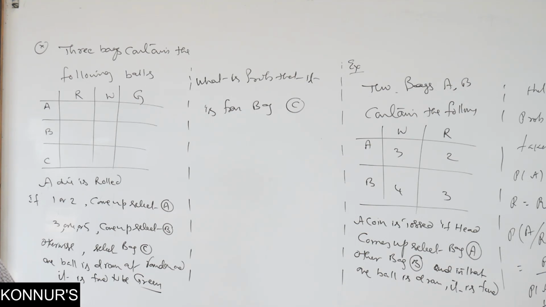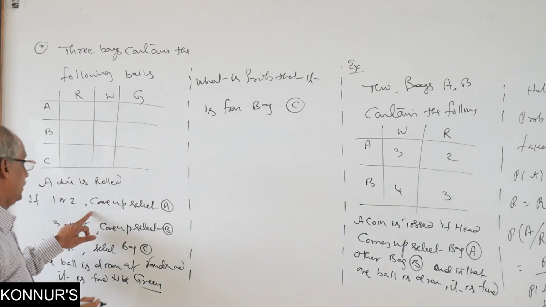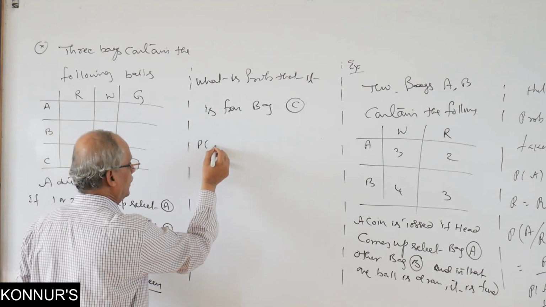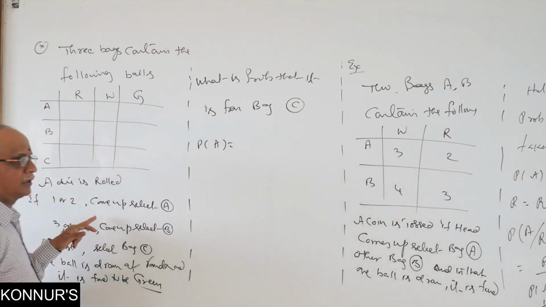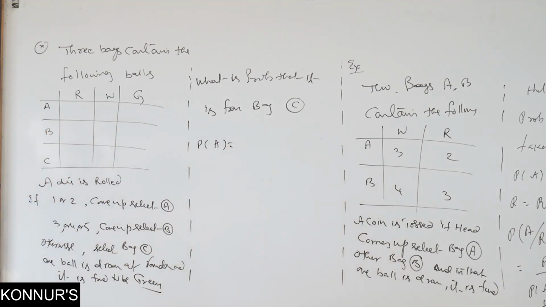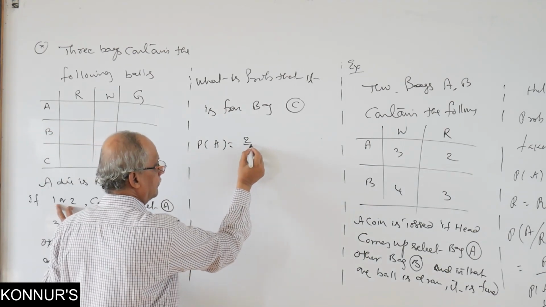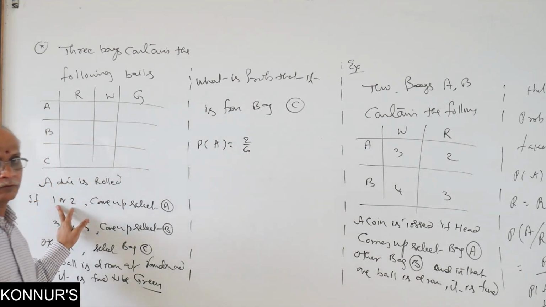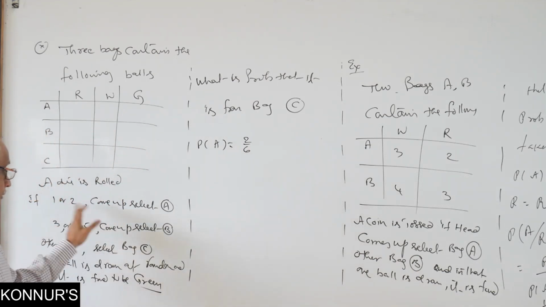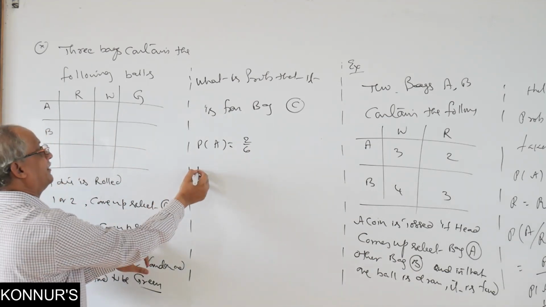One by one, if you understand, first you finish the basic data, preliminary. What is preliminary here? What is the chance of selecting A? Getting bag A is equal to the probability of getting 1 or 2 on a die. 2 by 6. What is the probability of bag B?